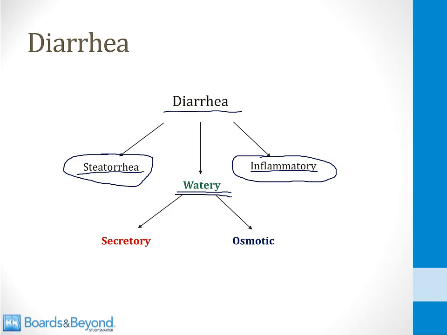Watery diarrhea, on the other hand, can happen for one of two reasons. The first reason is called a secretory diarrhea. The classic example of this is an infection with cholera. Cholera secretes a toxin that stimulates the GI tract to secrete fluid and electrolytes. As a result, there is a watery diarrhea. On the other hand, you can also get watery diarrhea from an osmotic cause. So the classic osmotic cause is lactose intolerance, which we'll talk about later in this module. Patients with lactose intolerance have lactose molecules that stay in the GI tract lumen because they cannot be absorbed. As a result, this draws fluid into the lumen and causes a watery diarrhea.